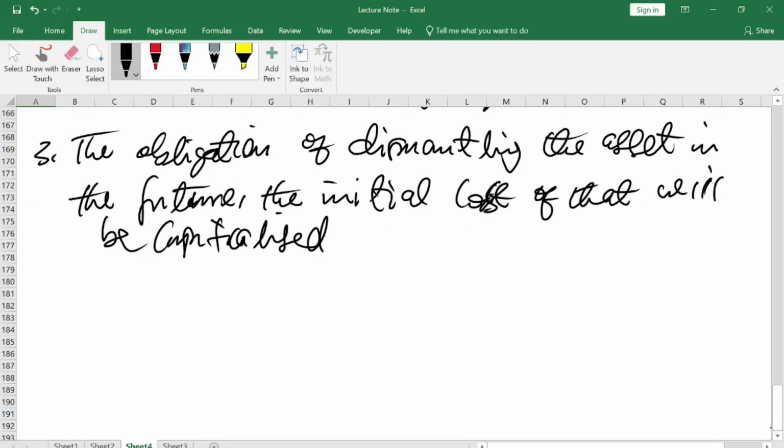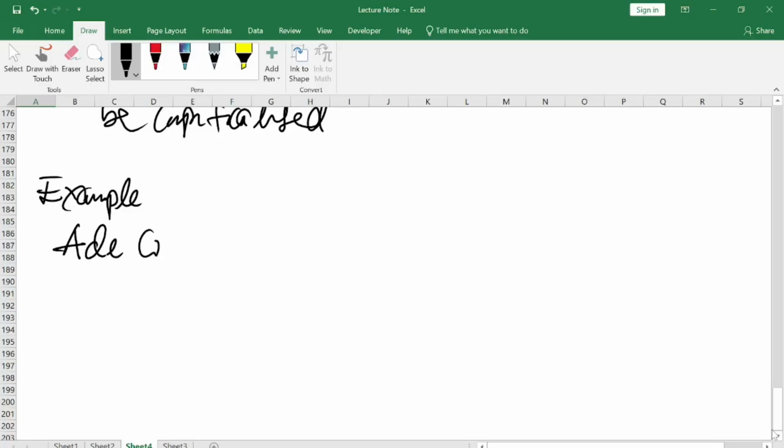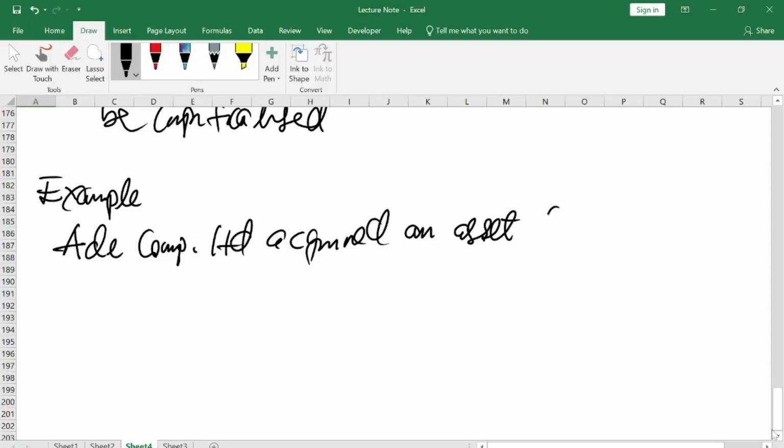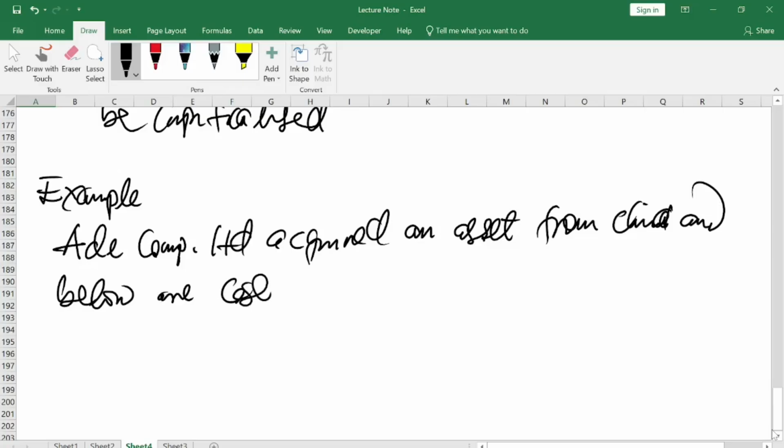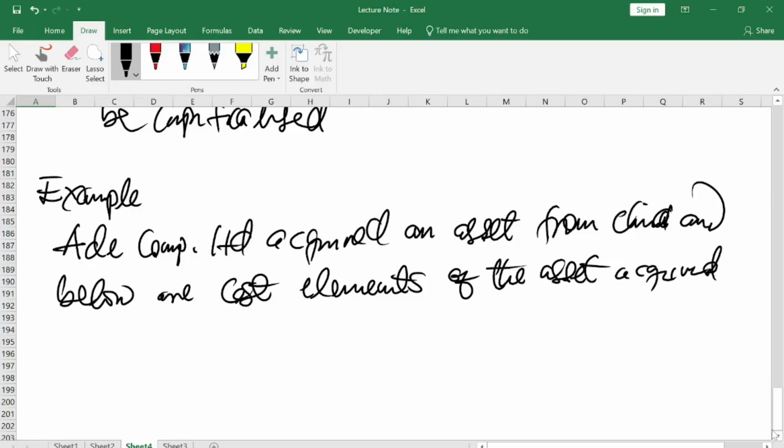All right. So example, ADE Company Limited acquired an asset from China and below are cost elements of the asset acquired.